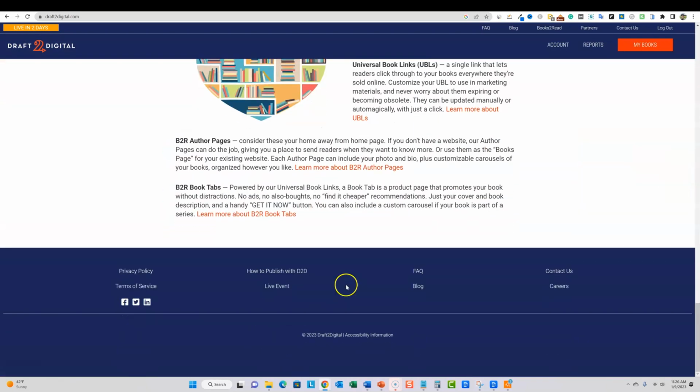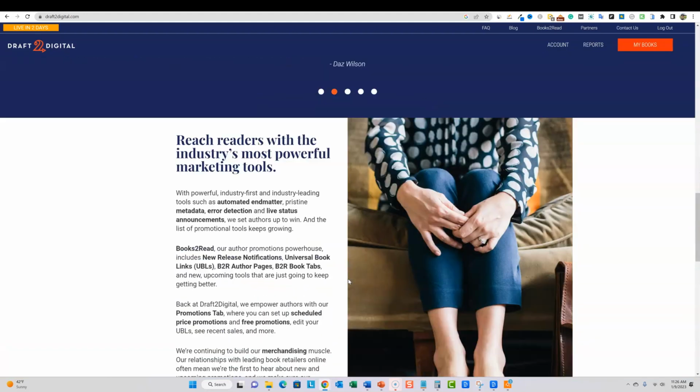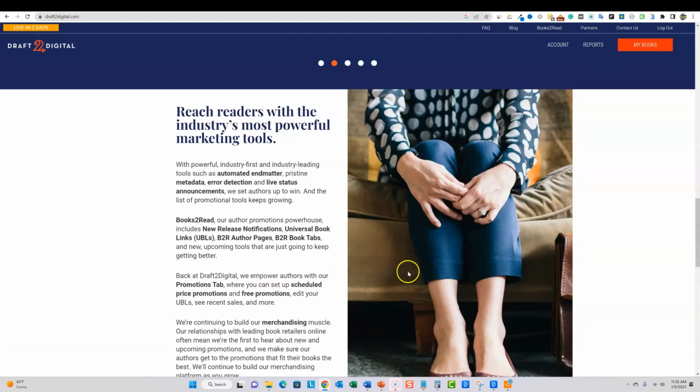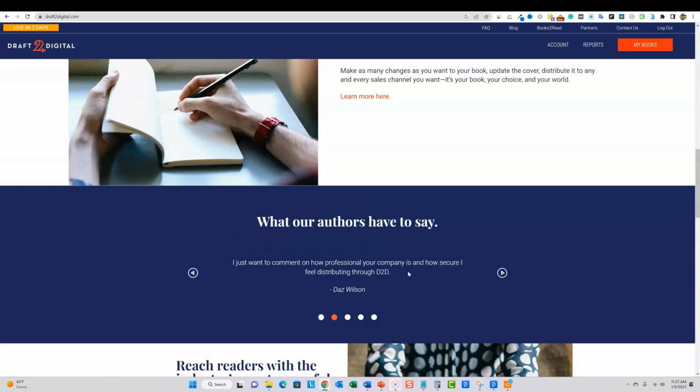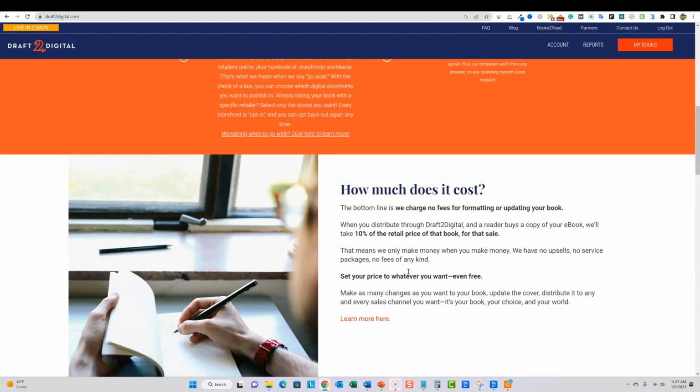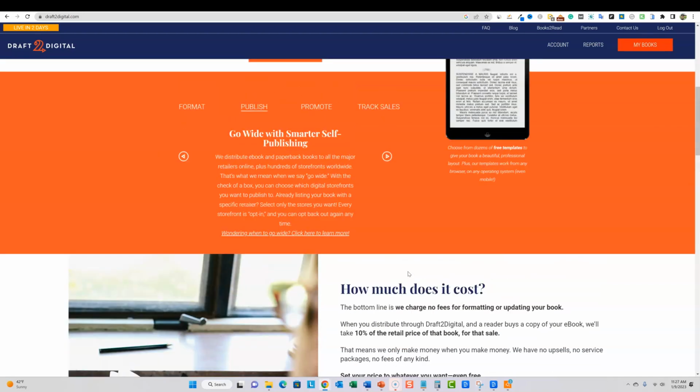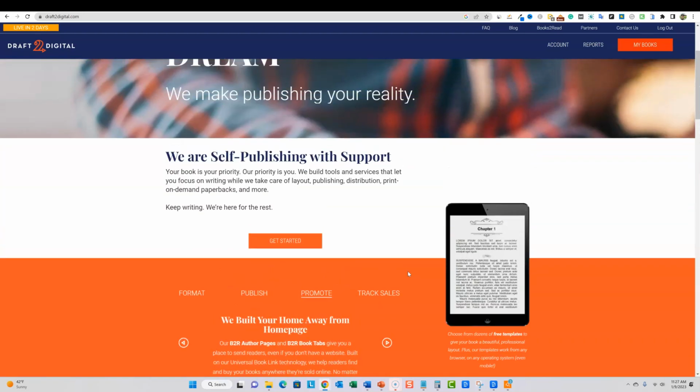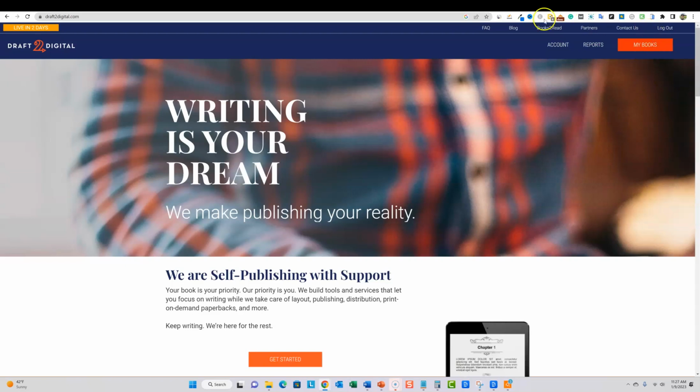It actually will allow you to publish on Amazon, but I wouldn't recommend using Amazon, but you will be able to publish on Apple Books. You'll be able to publish on Barnes and Noble, all kinds of different places to publish. So you're just going to go up and sign up an account up here. You're going to publish your book on Draft2Digital, and then you will start making sales. If you do this right, you create books that people are looking for, you put your keywords in, and you write an actual book, you'll start actually making money. They'll go out and start publishing your books.